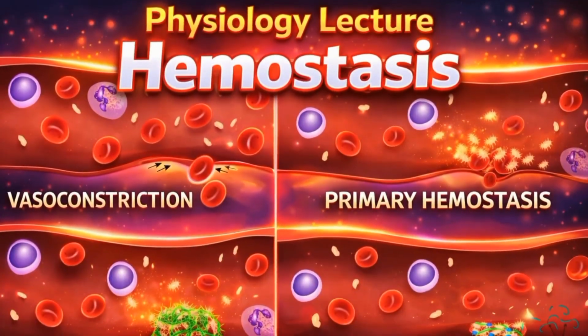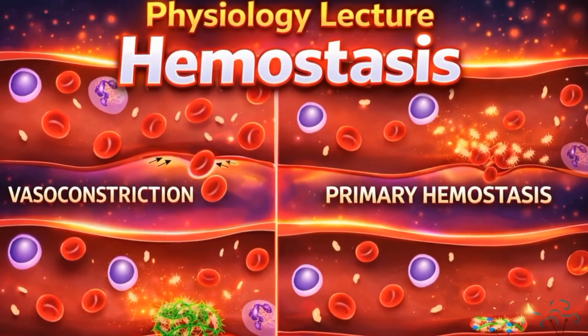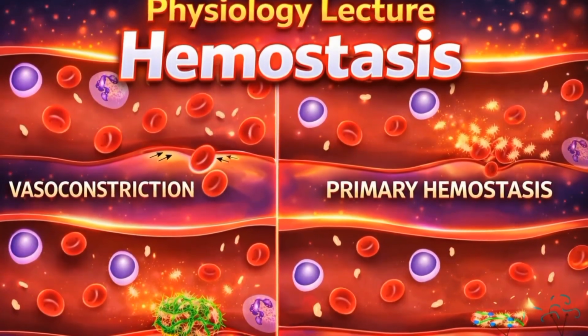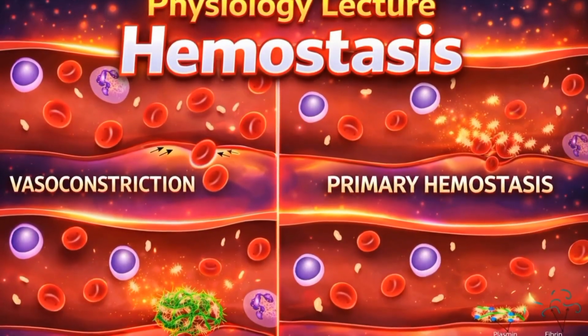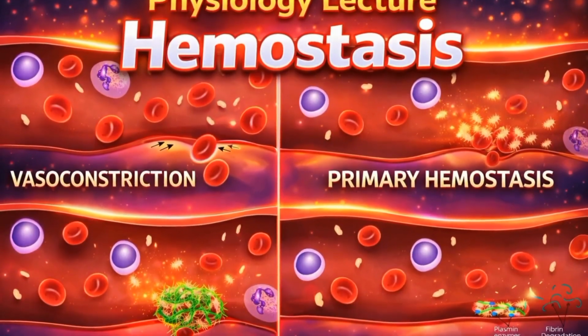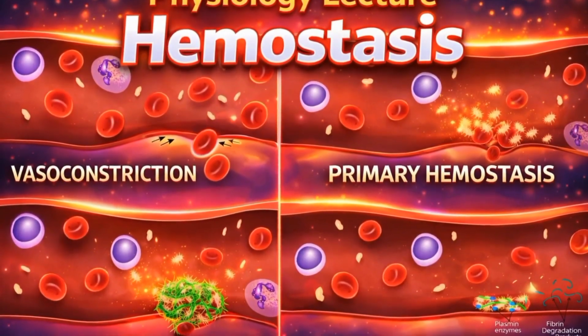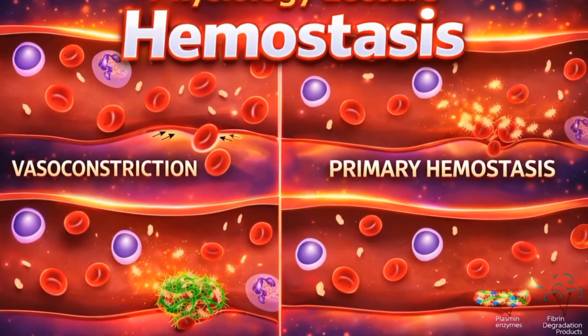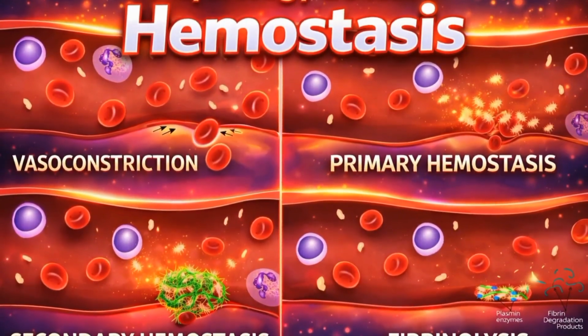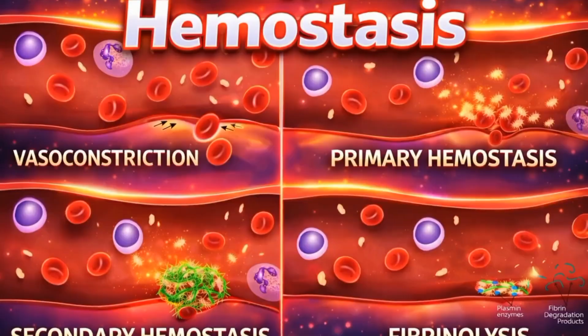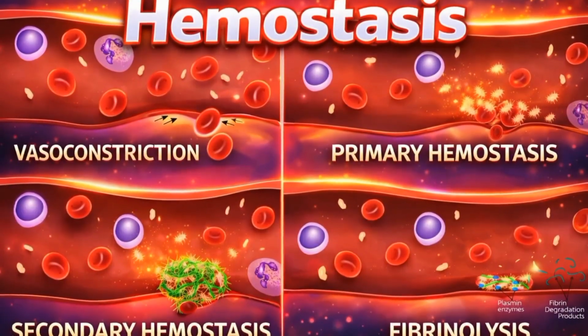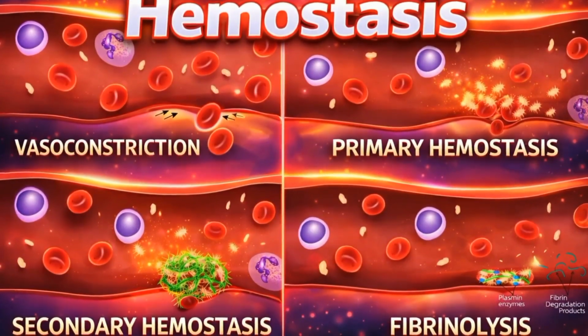Hello student, now we are going to discuss hemostasis or clot formation, the mechanism of stopping of bleeding. So whenever there is any cut of your blood vessels in the body, there are certain mechanisms by which the bleeding will be stopped from that place, and that is the process of hemostasis. So how does hemostasis happen? Whenever there is any injury to the blood vessel,